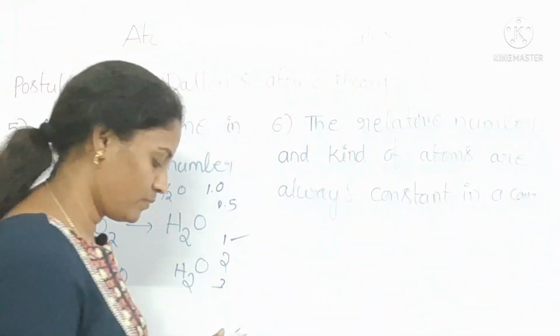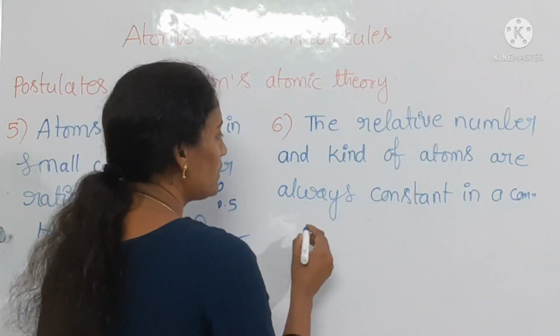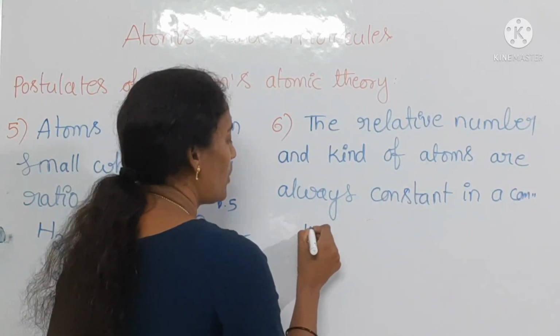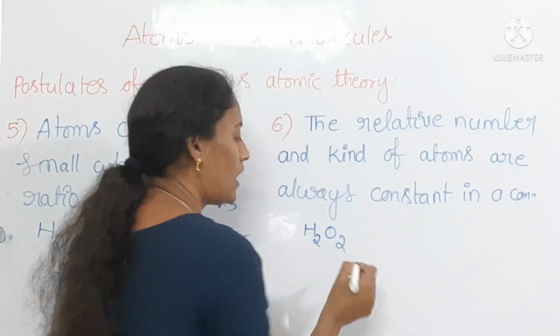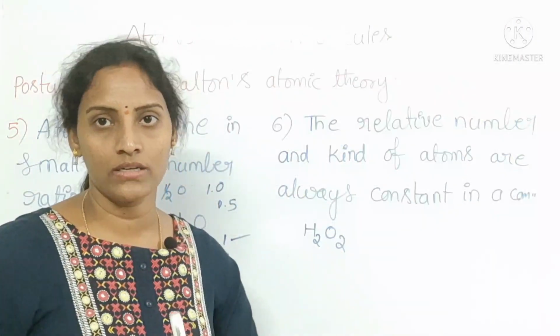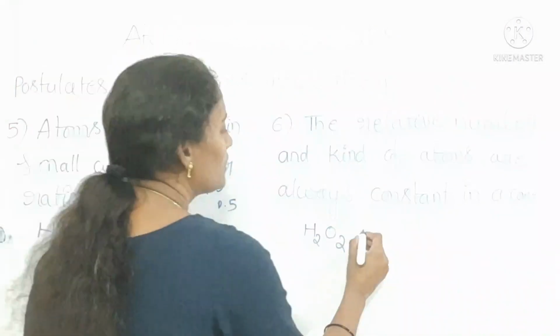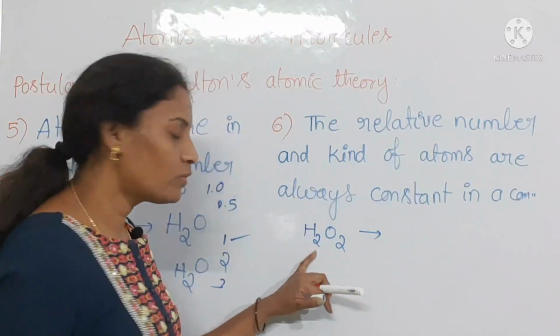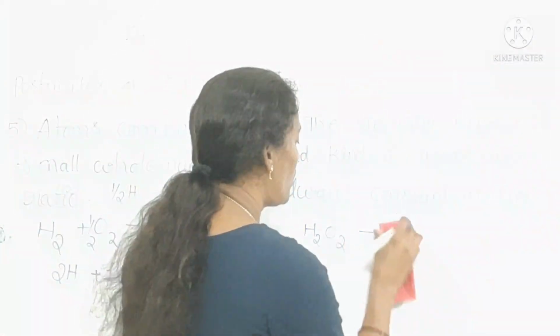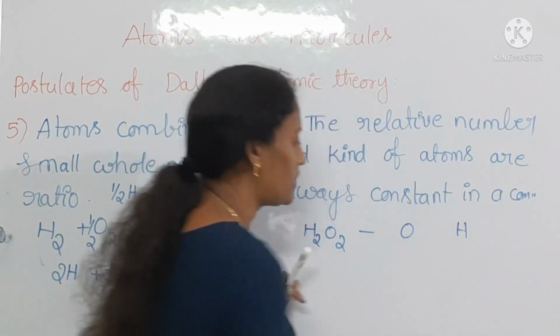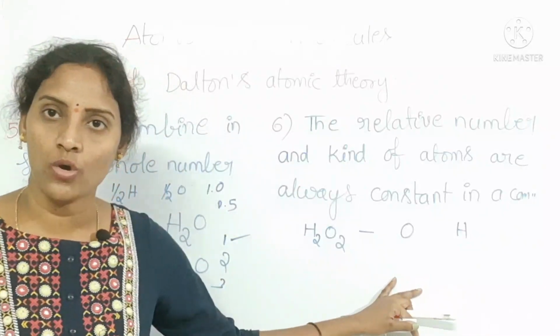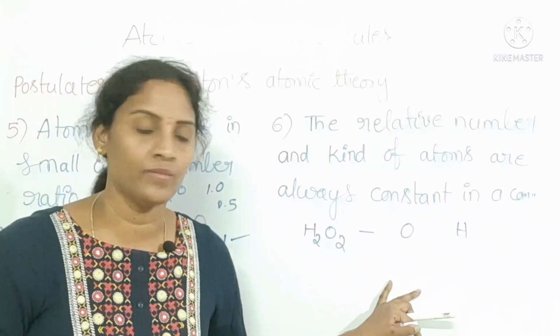See once, for the formation of H2O2 or hydrogen peroxide, or you can take water also, it is always formed by the combination of hydrogen and oxygen only. Okay, it is always formed by the combination of hydrogen and oxygen.